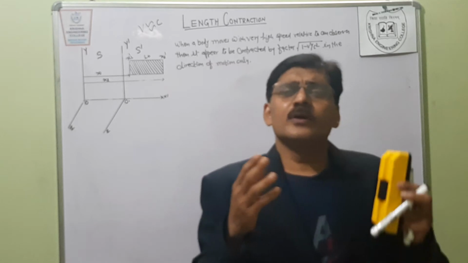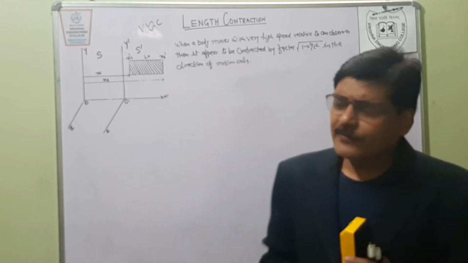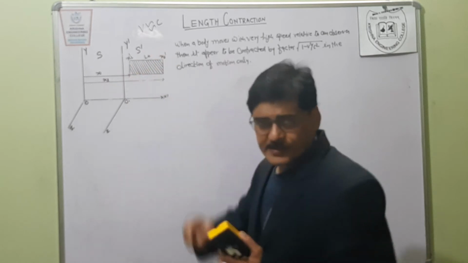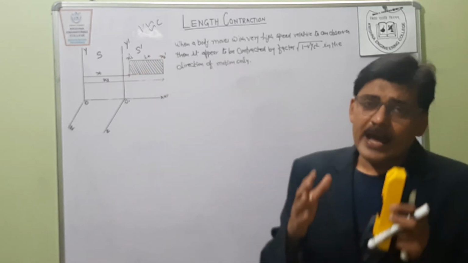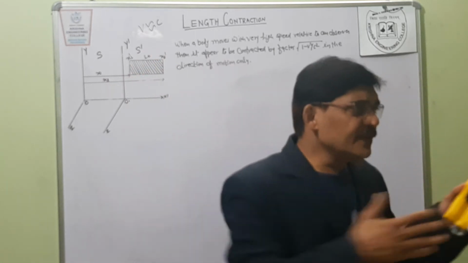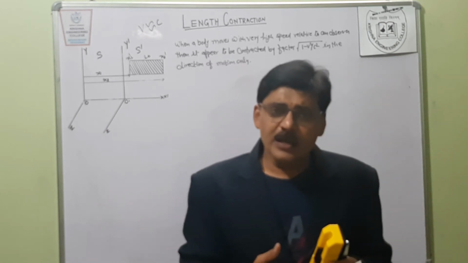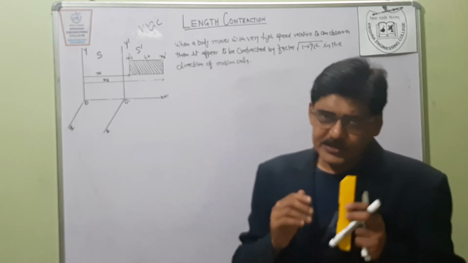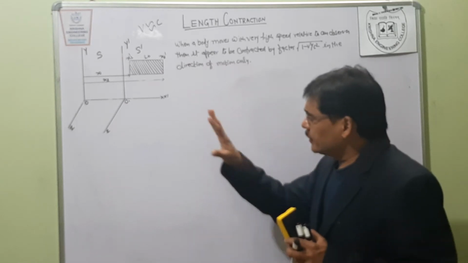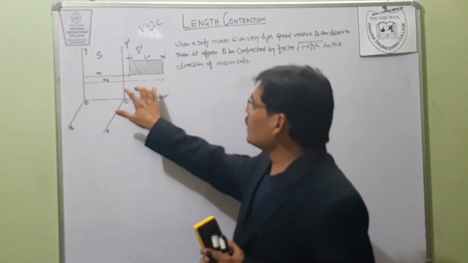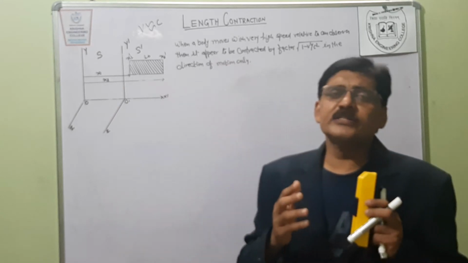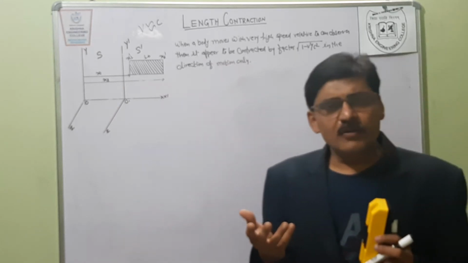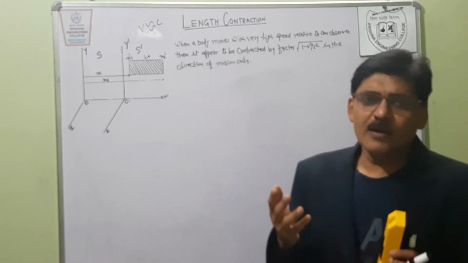Generally we need two frames of reference, S and S dash. As usual, S dash is moving with velocity v in the positive x direction as compared to S, where S is the stationary frame. This assumption is common for every type of derivation, either length contraction, time dilation, or variation of mass with velocity.